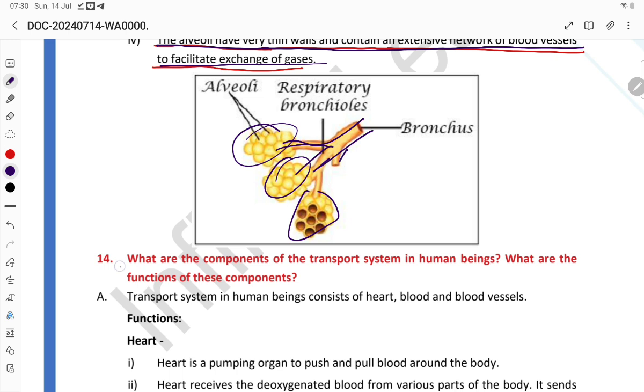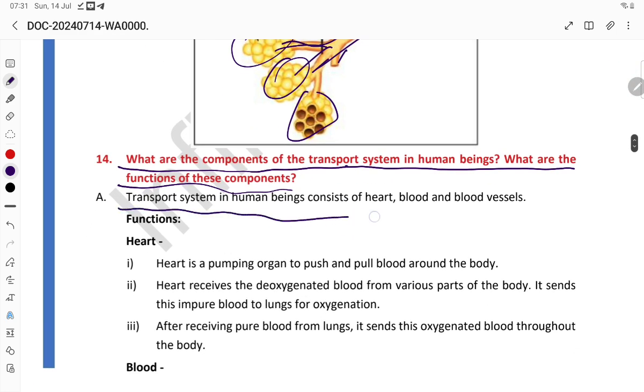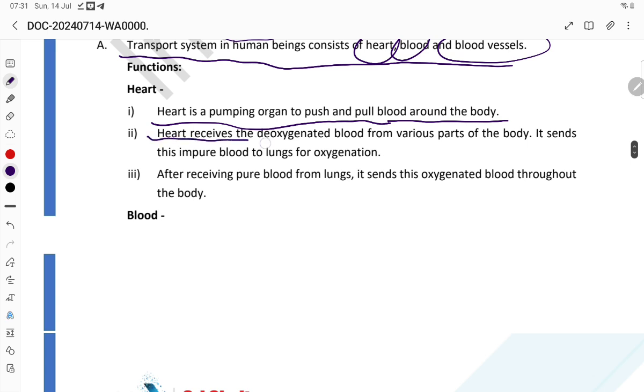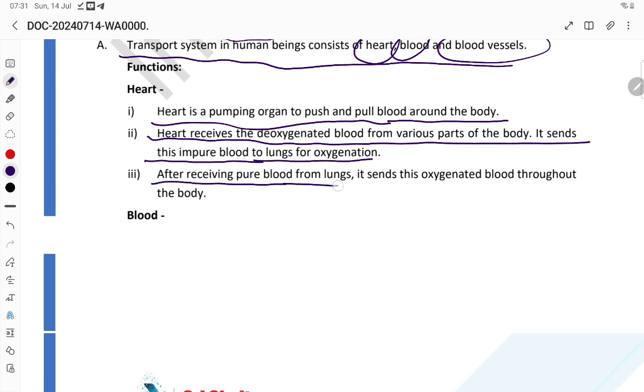What are the components of the transport system in human beings? What are the functions of these components? The transport system in human beings consists of the heart, blood, and blood vessels. Heart: the heart is the pumping organ to push and pull the blood around the body. The heart receives the deoxygenated blood from the various parts of the body. It sends this impure blood to the lungs for respiration. After receiving pure blood from the lungs, it sends this oxygenated blood throughout the body.